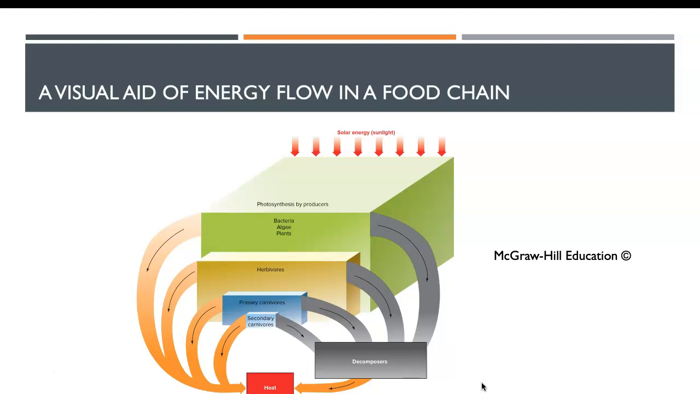And when the primary carnivore, which is the secondary consumer, now I know it's a little bit confusing, eats the herbivore, they can only take 10% of the energy from the herbivore. The same thing with the secondary carnivore, which is the tertiary consumer. Pay attention. Secondary carnivore is the third consumer, the tertiary consumer.